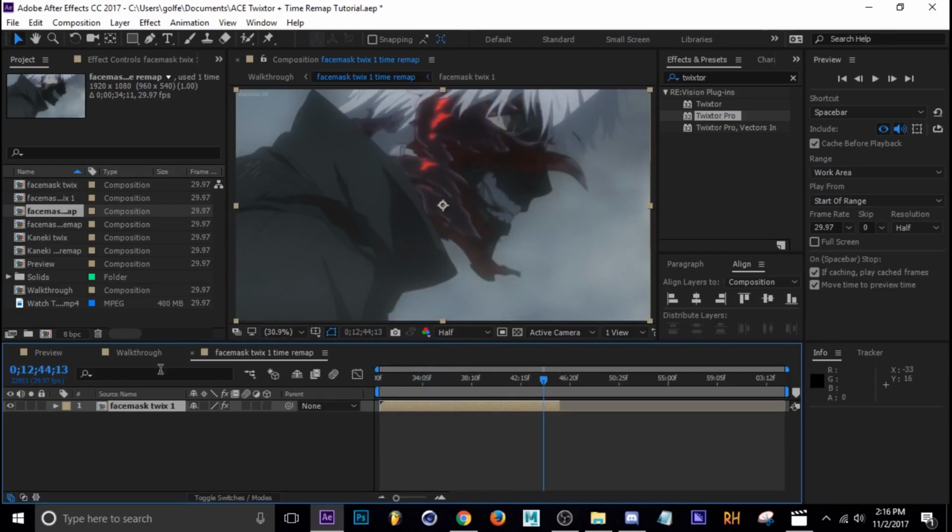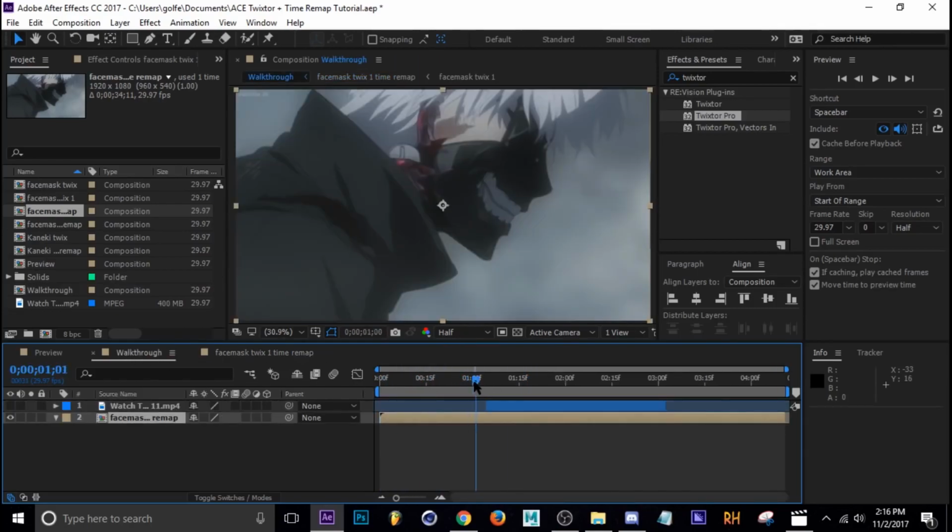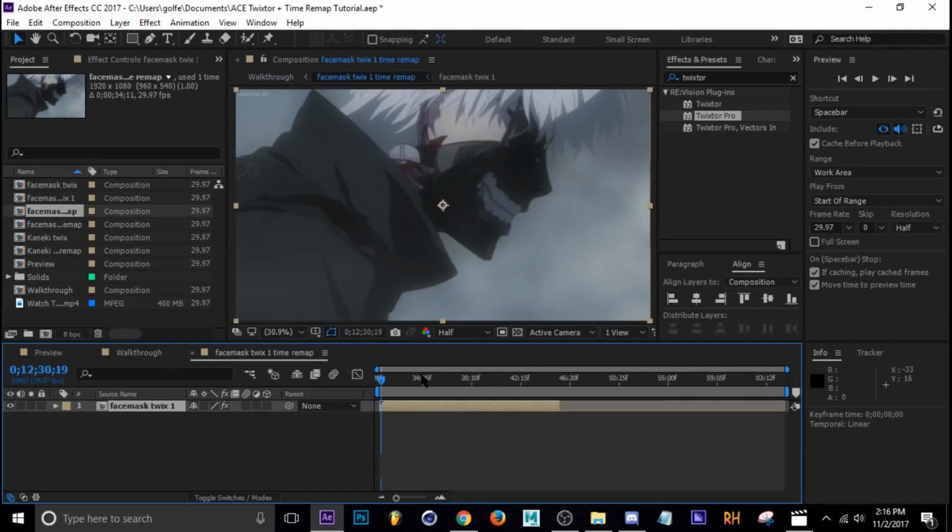So here to here. Now when I go back to our main comp, I can hit Control-Alt-T to bring up our time remap, and our first keyframe is fine where it's at. Let's change it to easy ease by pressing F9, and then this is where we want our motion to end. So let's put our second keyframe there.